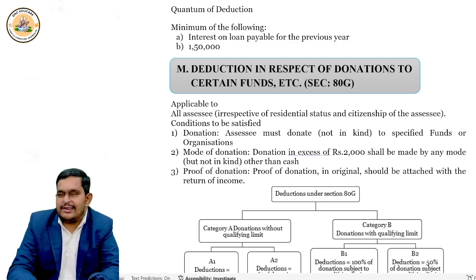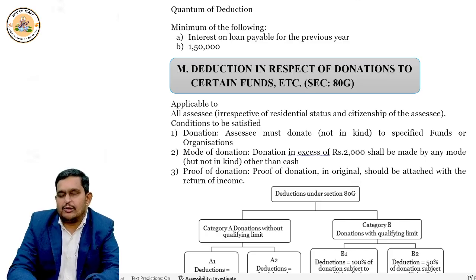You can give donation in kind, but it's not allowed under 80G. Can we give it in cash? If it is currency notes, up to 2000 rupees is allowed here. You can give a donation of 10,000, 1 lakh, 10 crores also in cash, but deduction is allowed only up to 2000 rupees. But if you pay through account payee cheque or demand draft, then definitely deduction is allowed under 80G.